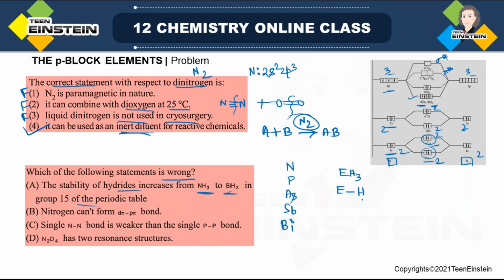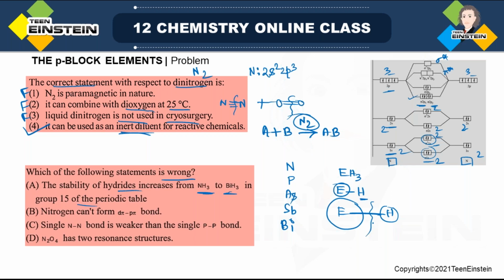When you are moving down, H is fixed, but the size of E is increasing. That means when size is very high, the distance between E and H will be very high. When E is very large, this bond is longer, and you can easily break it. So down the group, stability of hydride will decrease, because when you can easily break the EH bond, its stability is not high.